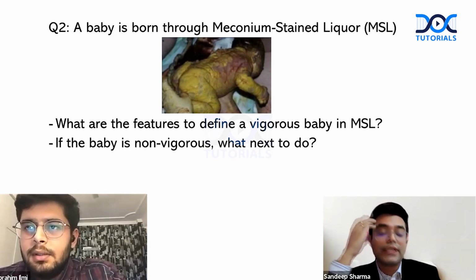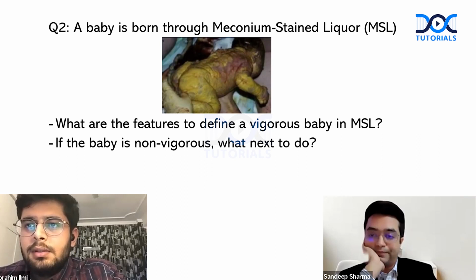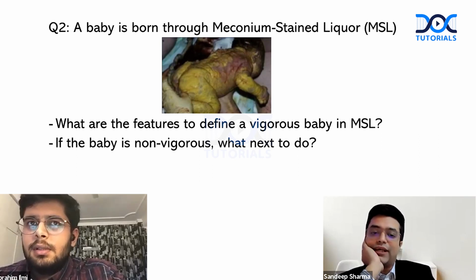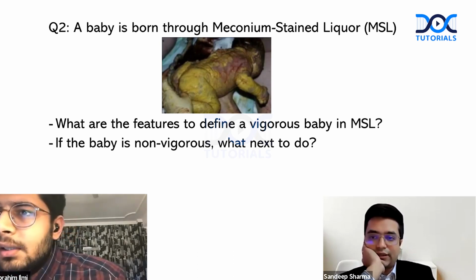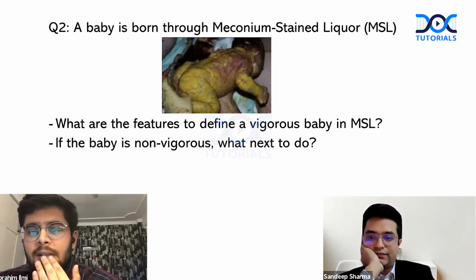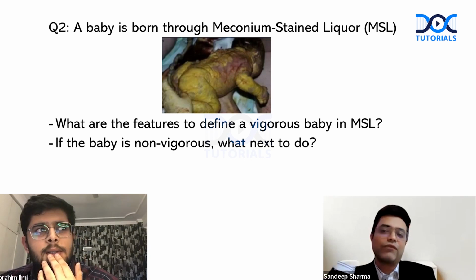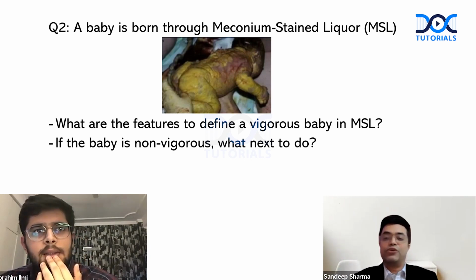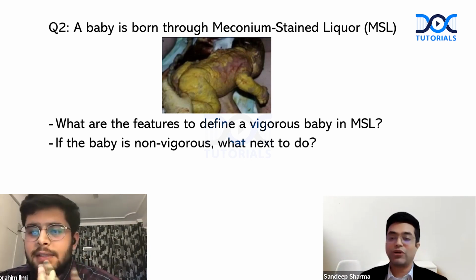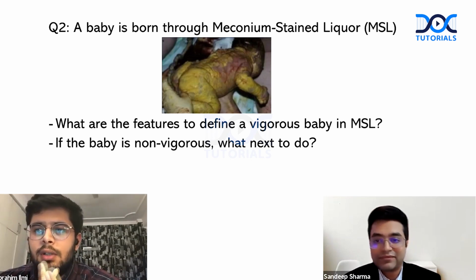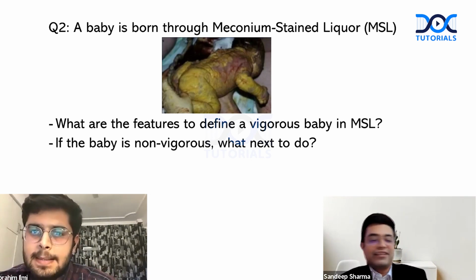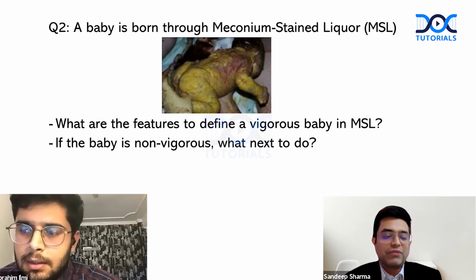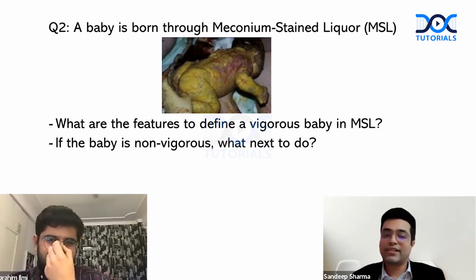You have only taken 30 seconds. You haven't answered the first part correctly. You have mentioned one part, but there are multiple features. Tone is good. Moving limbs. One who is. Try to think what all things we assess in a newborn. So in that we assess whether it is term, crying, and tone. The baby is term, whether he's crying and he has good tone. That is general. Crying is not a criteria, color is not a criteria, and your 1 minute is over. So yes, your second answer is correct.